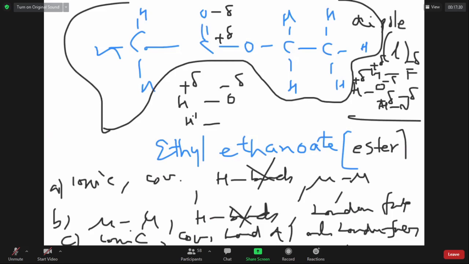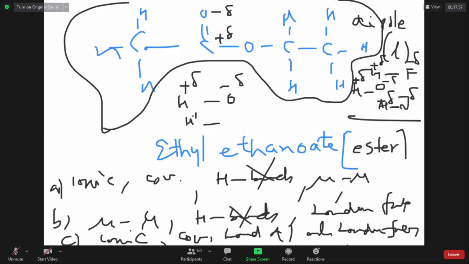This molecule has a dipole, so the C plus delta of this molecule and the O minus delta of its neighboring molecule can fall in love. That weak attraction between two different molecules, positive and negative poles, is called a dipole-dipole attraction. Definitely this molecule can have dipole-dipole attraction. Agreed or not? Agreed, sir.